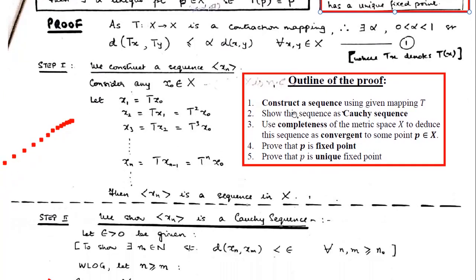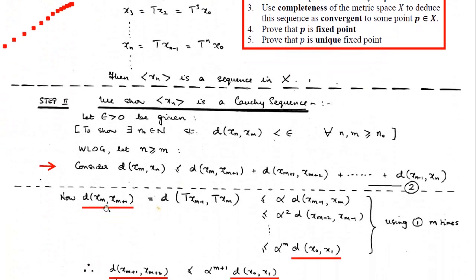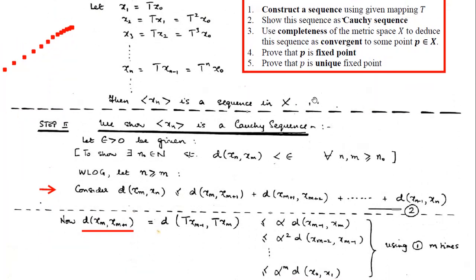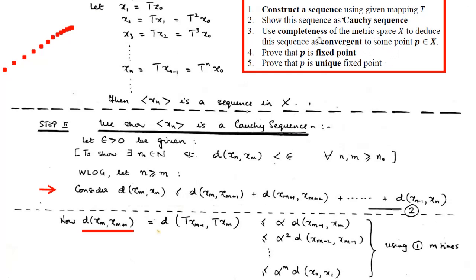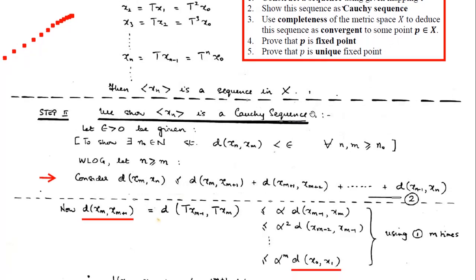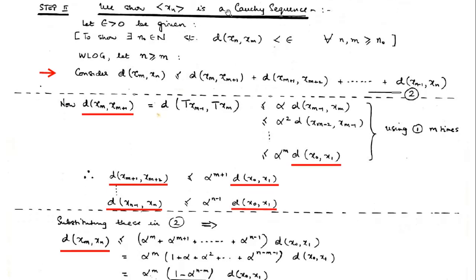So that is what the first step was, that we construct the sequence through the use of mapping T. Now, what is our next step? We will prove that the sequence is Cauchy, and this is the only crucial step of this proof. Once this is done, other steps are mostly simple. So in this step we will prove that the sequence Xn is a Cauchy sequence. How do we prove that the sequence Xn is Cauchy?